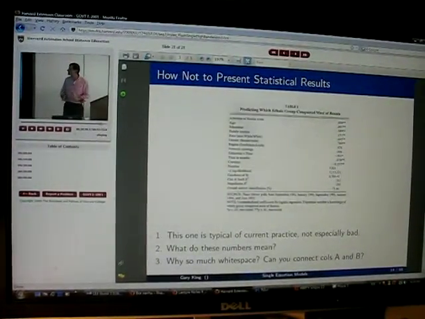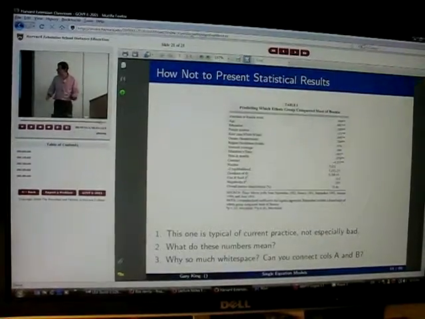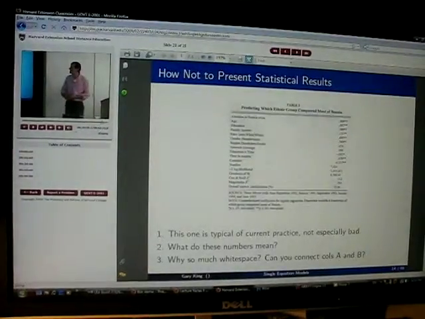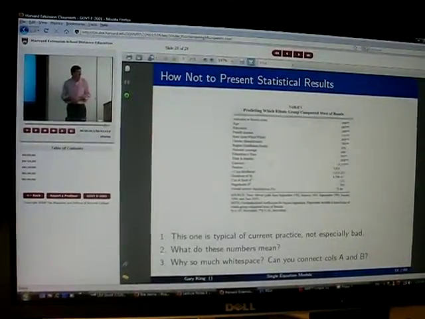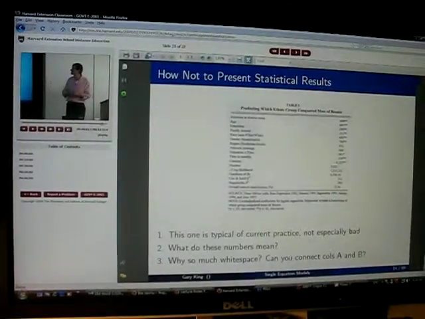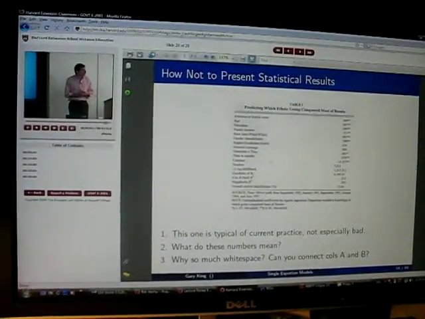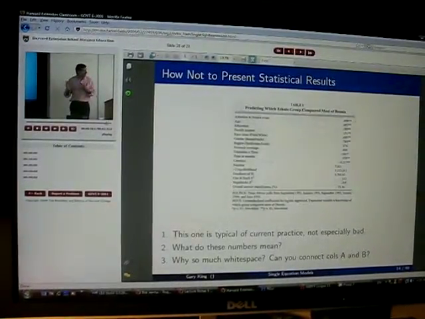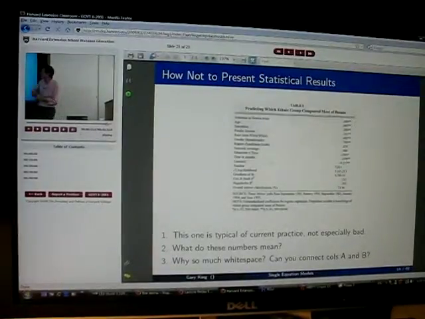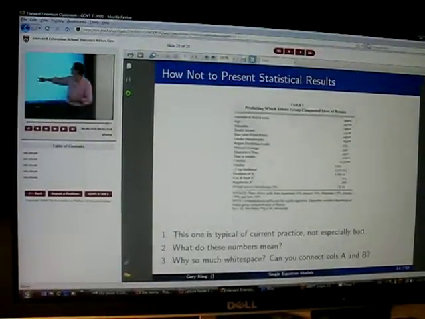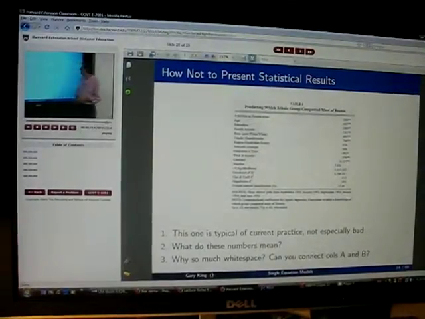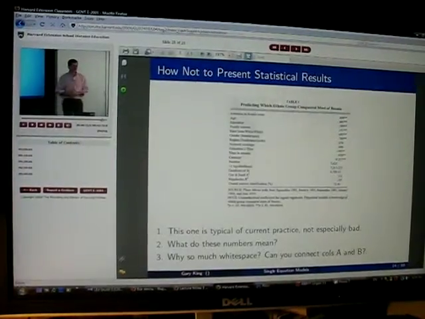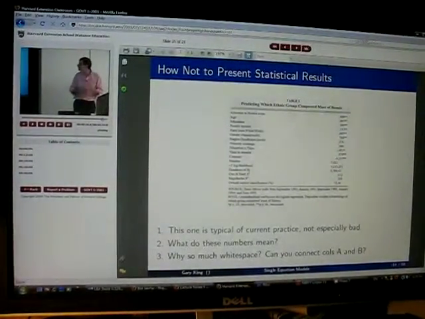And then the most important part of the table, the reason undoubtedly it got published, the reason why the author or whatever they are wanted this table there is because of the asterisks. There were many asterisks. And the more asterisks you have in the paper, the better the paper is. Okay? So this table has many asterisks. And some are p less than or equal to 0.05 two-tailed, and some are p less than or equal to 0.01 two-tailed, which helps convince you that you're pretty sure of the numbers that we don't know what they mean. Okay? You don't want to do this.